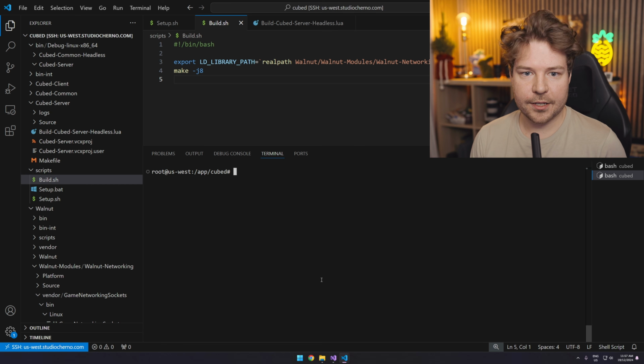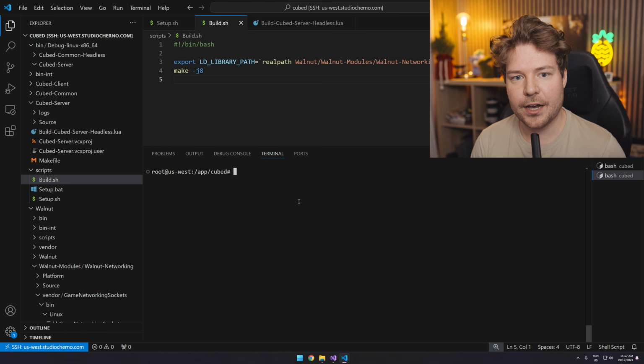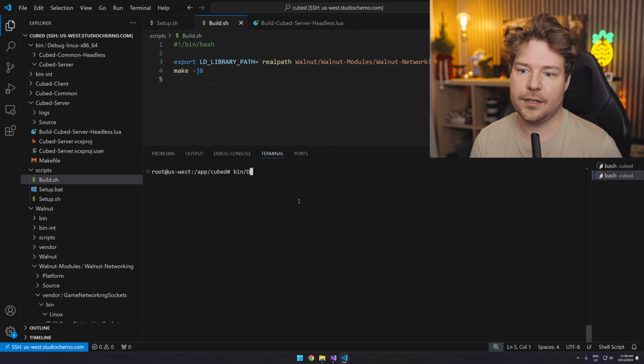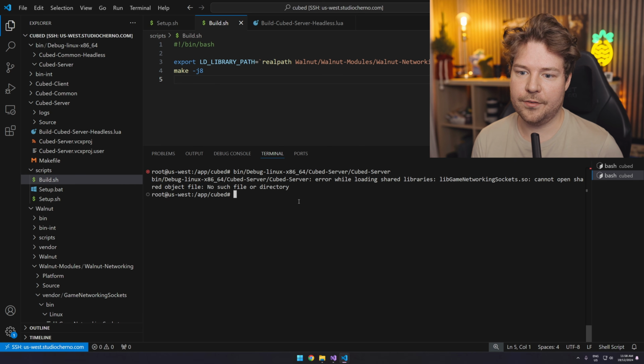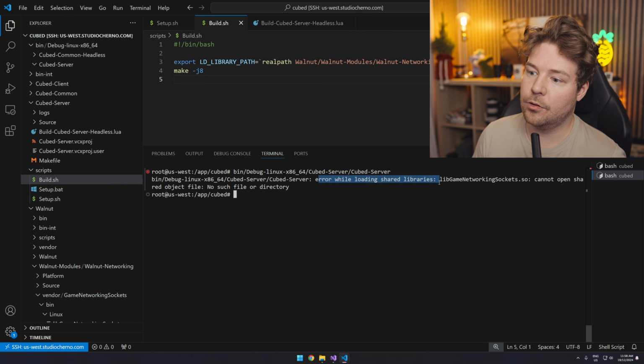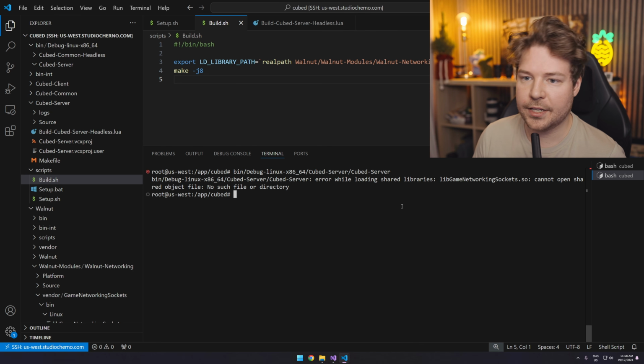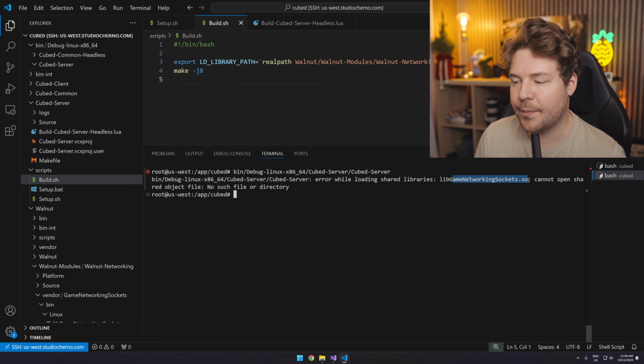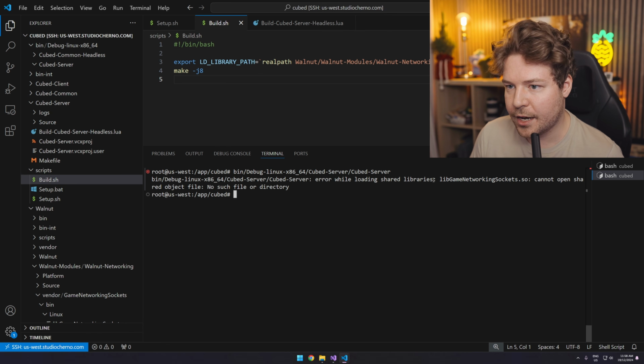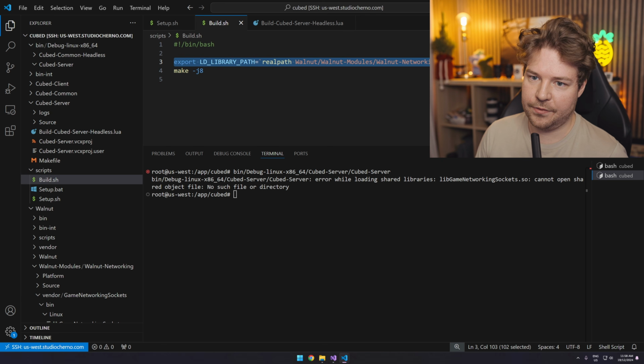Okay, cool. So now we just need to run it, which again, we could have a run script for, and I probably will make a run script for it, but if you wanted to run it manually, then of course you just go bin, because the path's annoying, cube server, and then cube server. Okay, and you can see same issue, error while loading shared libraries. So that's exactly why it's nice to have this, because it actually needs to load this. This is a dynamic library that it needs to load at runtime. So we need this again for that, right?